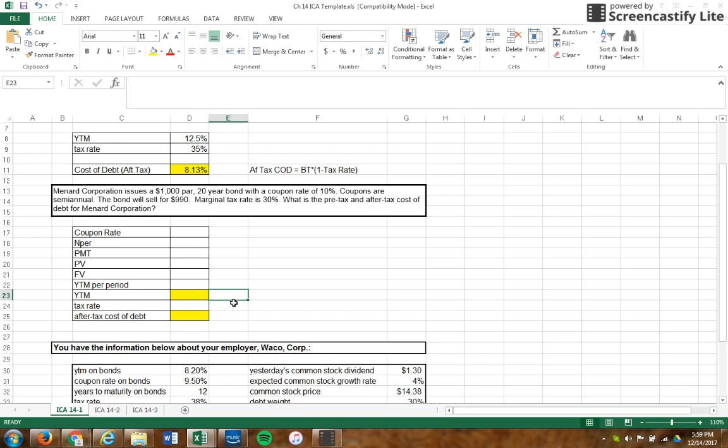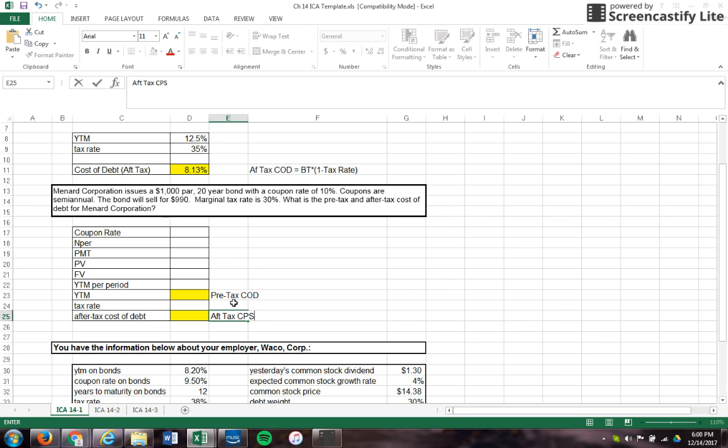So we need our pre-tax, or before tax cost of debt, and this would be after tax cost of debt, which we already have there, but just as a comparison we see. So we need to calculate our yield to maturity. And if you remember how we do that, we use our rate function in Excel after we find all of our information. So our coupon rate we know is 10%. There are 20 years on the bond, but it has 40 periods total that we would have.